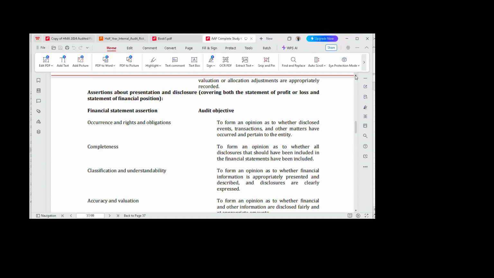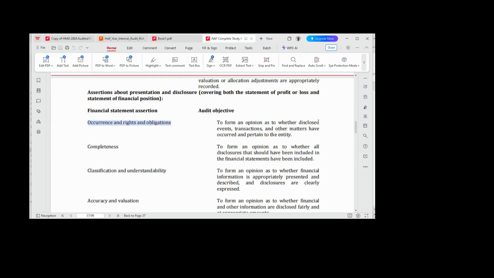Right? So what that implies is that, because it relates to both of them, we are going to merge some of these assertions that we have talked about earlier on. Look at this one, occurrence and right and obligation. Occurrence appears under assertion based on what? Transactions and events. Right and obligation appears under assertion based on what? Account balances. You can see that they brought them together.